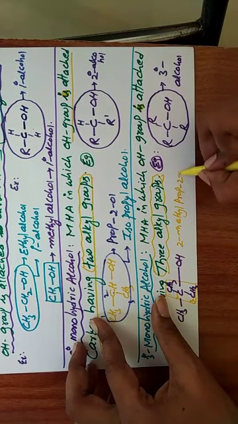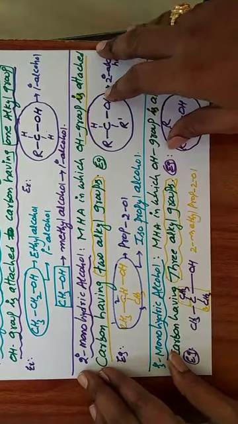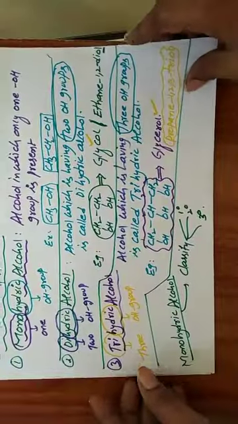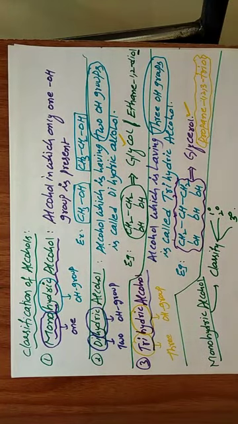This is the nomenclature. So this is the classification of monohydric alcohol. Once again, the classification of alcohol: monohydric alcohol, dihydric alcohol, trihydric alcohol. These definitions are easy to remember; don't learn them by heart.